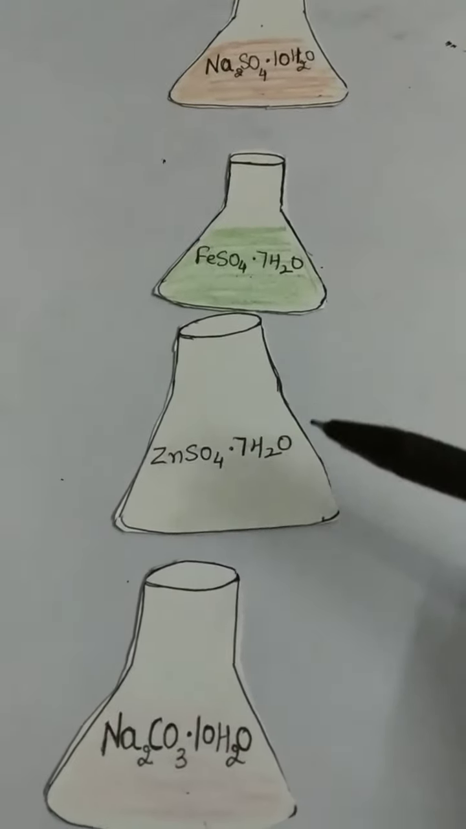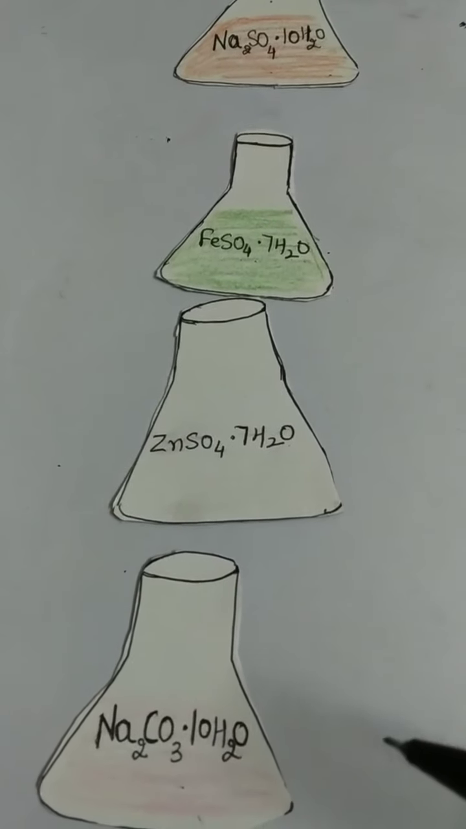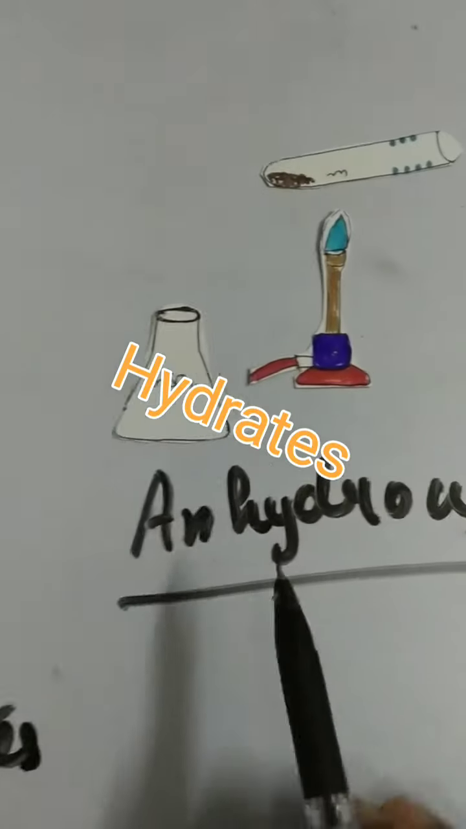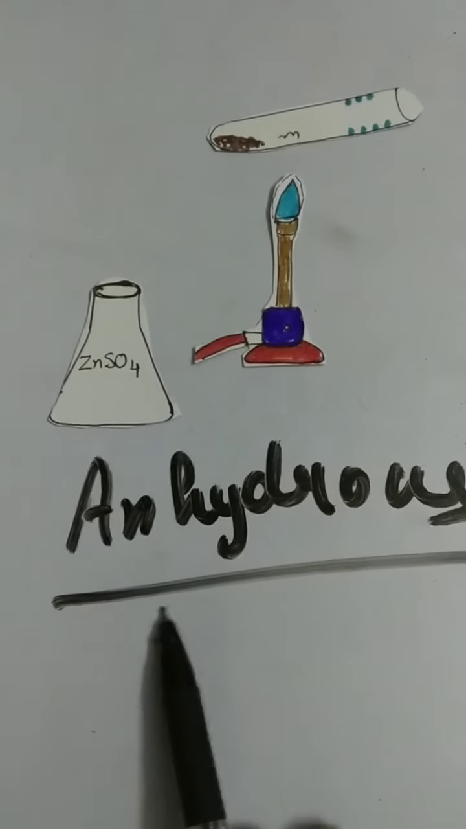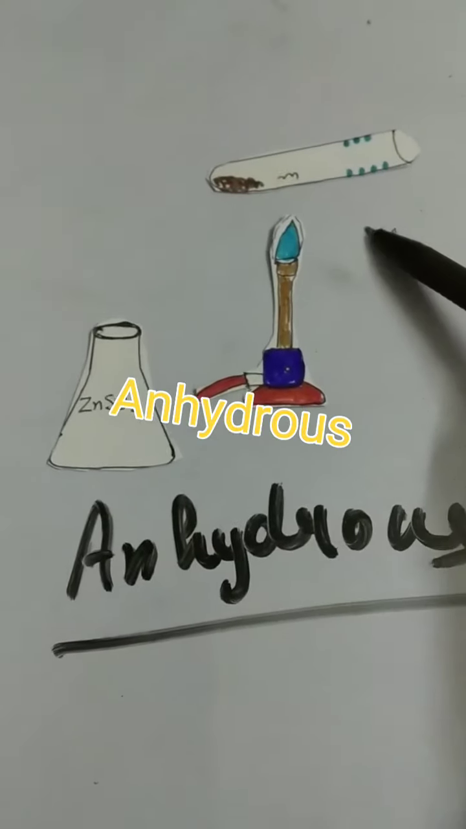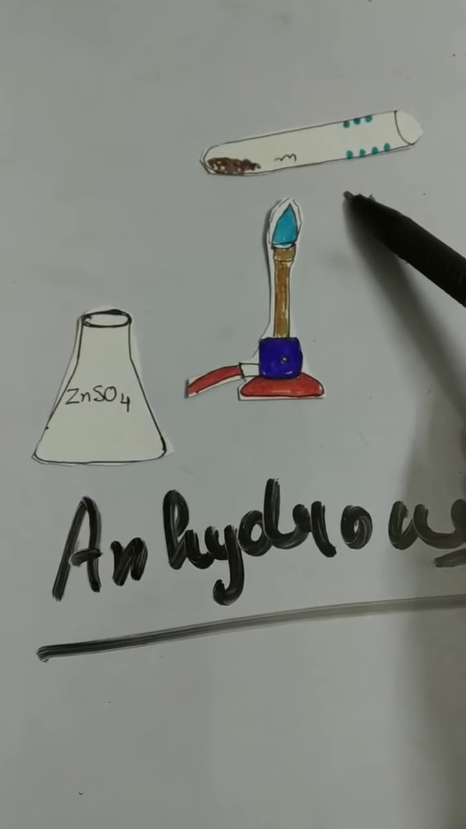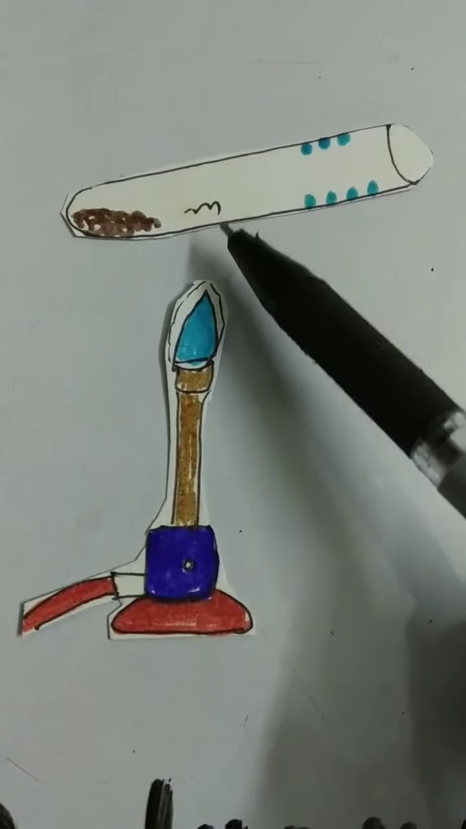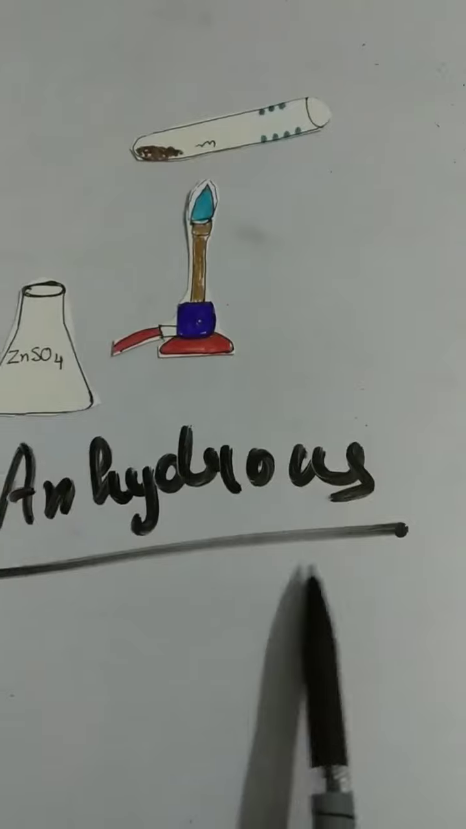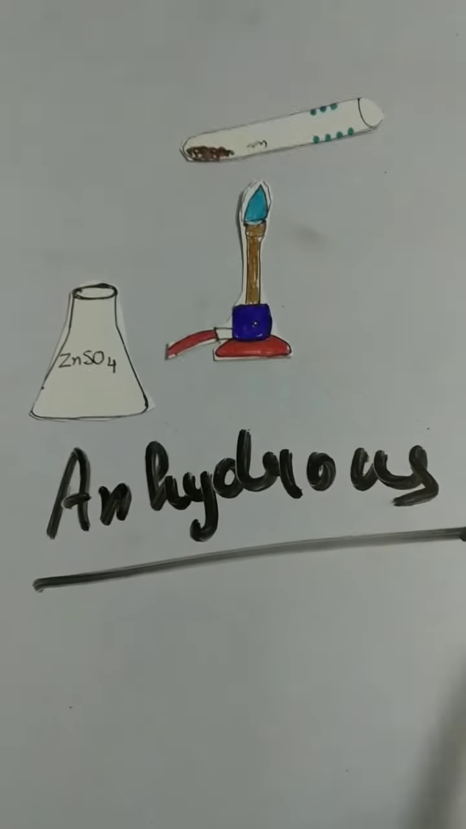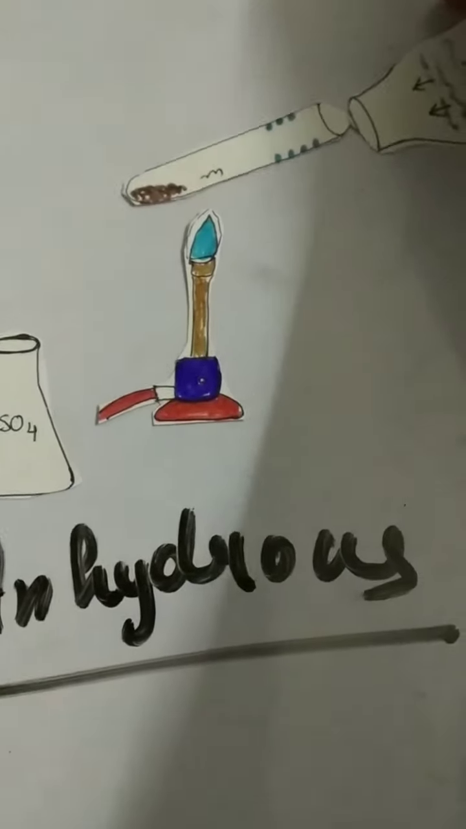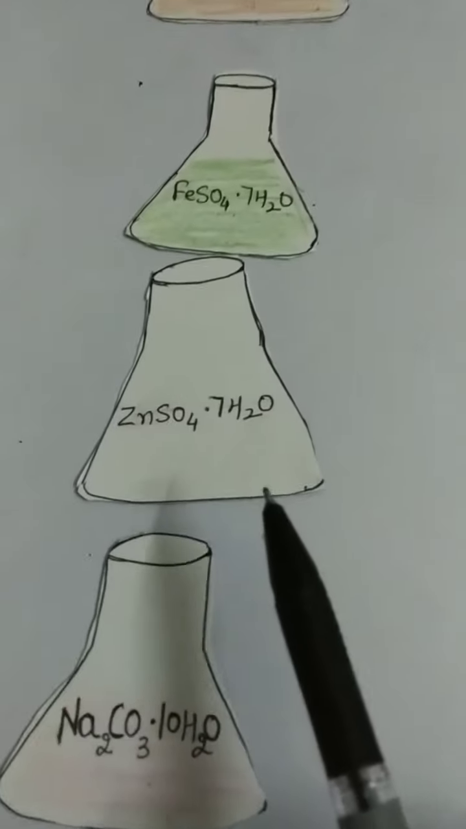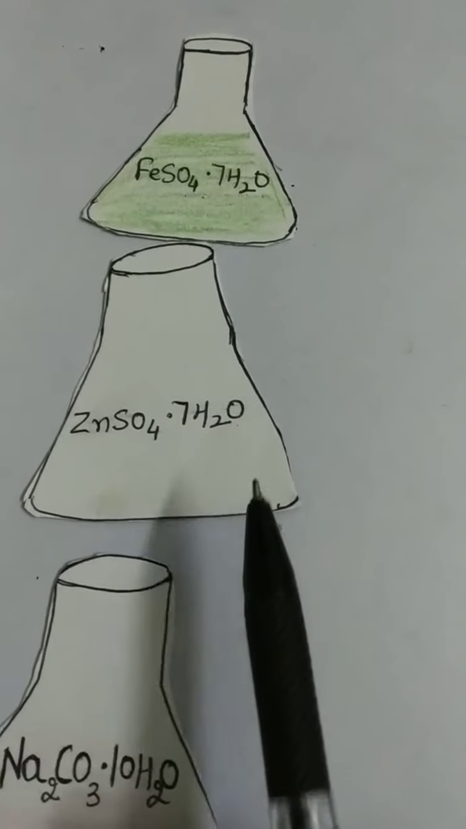We discussed that salts with water of crystallization are known as hydrates, and salts without water molecules are known as anhydrous. When we heat a salt with water of crystallization, a white powdery substance is formed. That one is anhydrous salt. Once again, when we add water to it, we will get the hydrated salt.